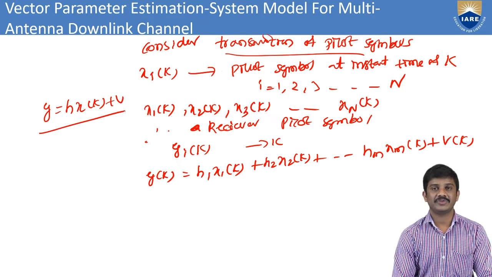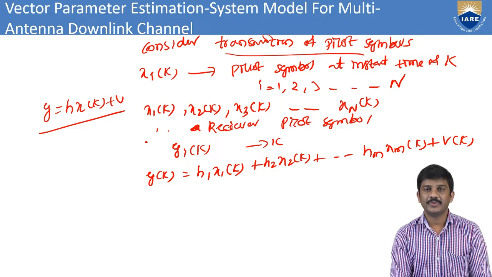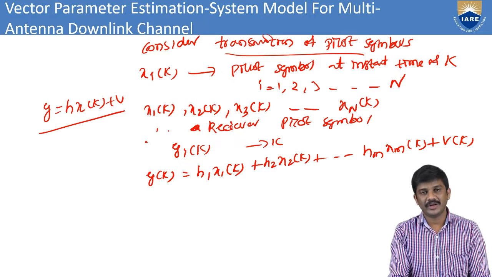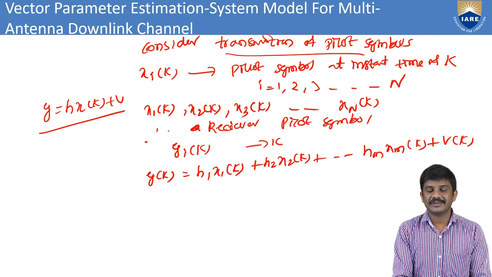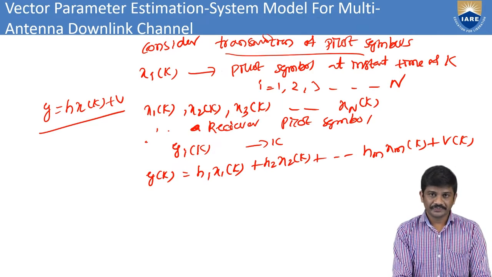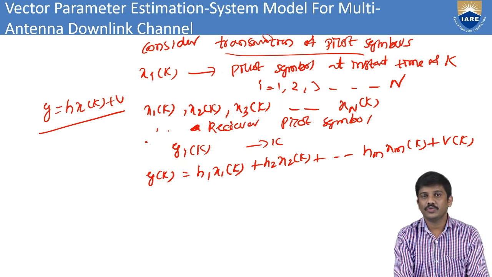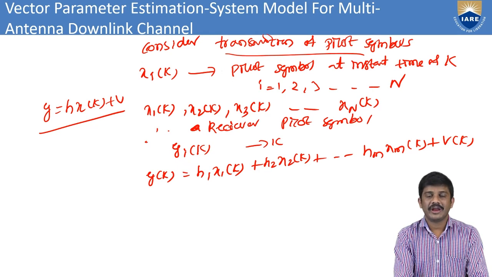This is the general observation model. Coming to multiple antennas, we have multiple transmit symbols and multiple receive symbols. That's why I can write y of k equal to h1 x1 of k plus h2 x2 of k plus so on hm xm of k plus v of k.